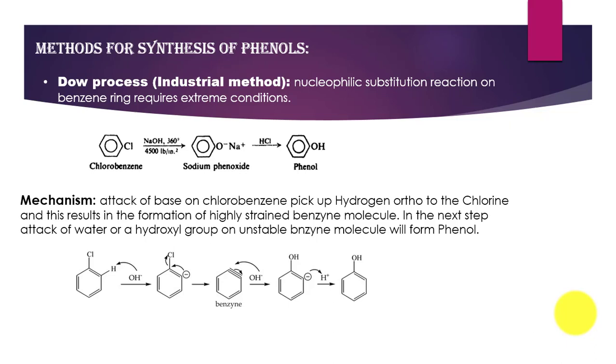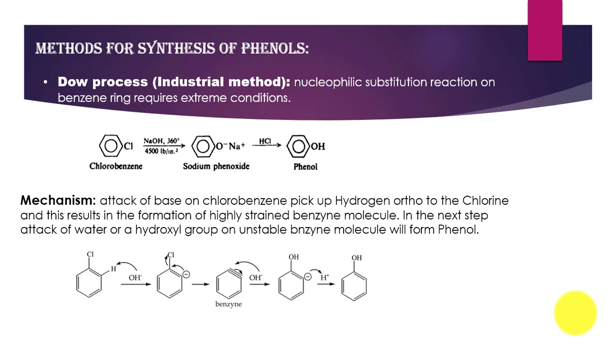First method is the Dow process. It is used for the industrial preparation of phenol, and in this reaction a nucleophilic substitution reaction takes place on the benzene ring, and we know that nucleophilic substitution reaction on the benzene ring always requires extreme conditions. Here chlorobenzene is made to react with sodium hydroxide base, and at an elevated temperature of 360 degrees centigrade in a pressurized reactor, sodium phenoxide ion is formed, and this sodium phenoxide ion on reaction with acid forms phenol.